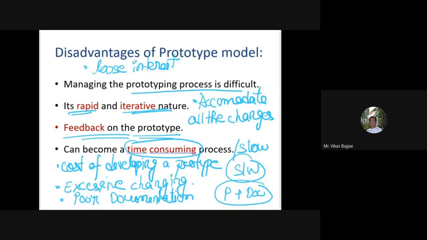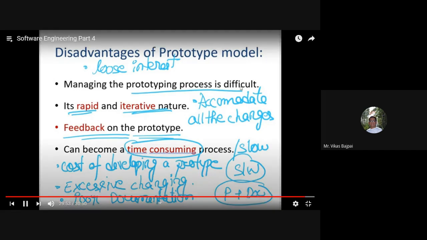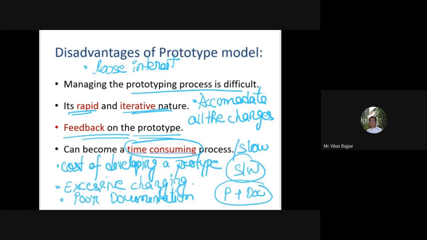Then on top of it, developers who want to build the prototypes quickly may end up being substandard, and the development and the solutions may also be substandard.